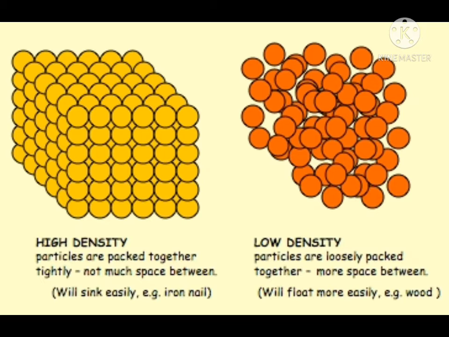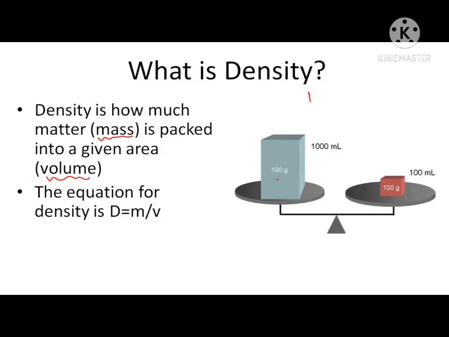If more mass is packed into the same volume, or if the same mass is packed into a smaller volume, it becomes denser. In short, we can say that the mass of an object contained per unit volume is known as density. The SI unit of density is kilogram per cubic meter.